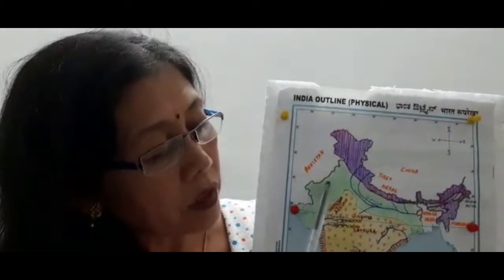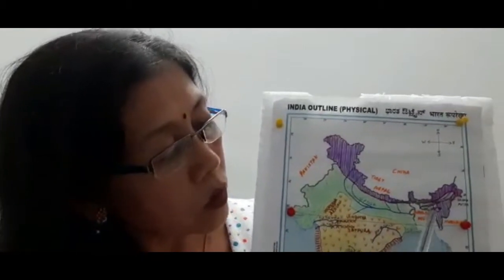This yellow part is the Deccan Plateau. So in between the Himalayas and the Deccan Plateau lie the northern plains. Here you will also find the Brahmaputra plain. So all this together is known as the Indo-Ganga-Brahmaputra plain. Indo refers to the river Indus, Ganga to the river Ganga, and Brahmaputra of northeast India.